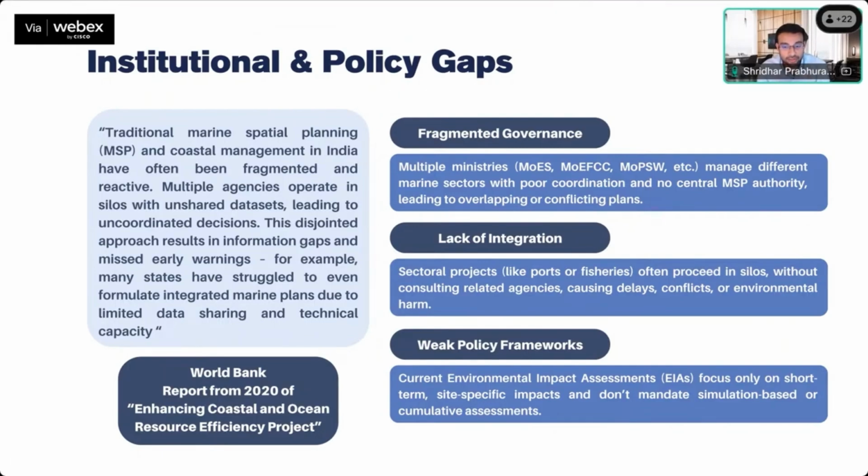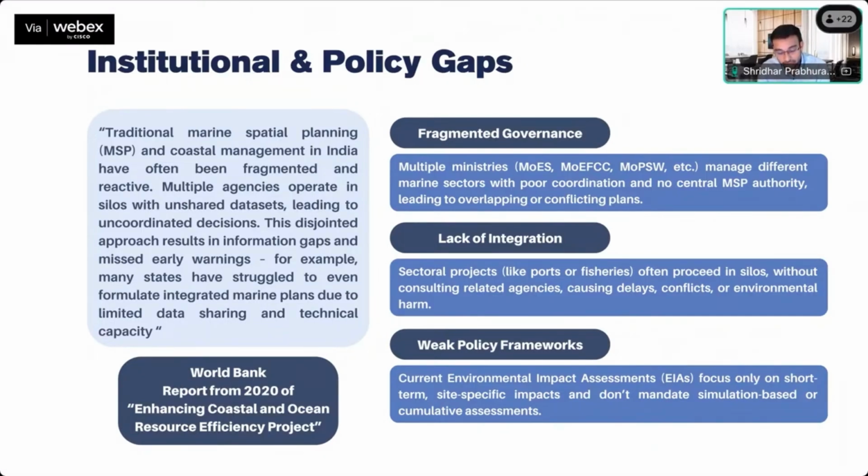The second thing is lack of integration. Sectoral projects that we have, like ports or fisheries, all of them proceed in silos, and I'll explain a few examples as we move forward. And because they proceed in silos, there are no central agencies that mandate or look at all of these aspects.